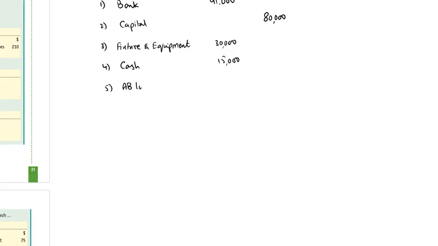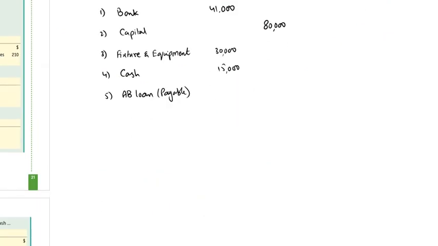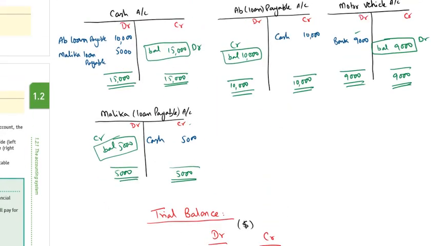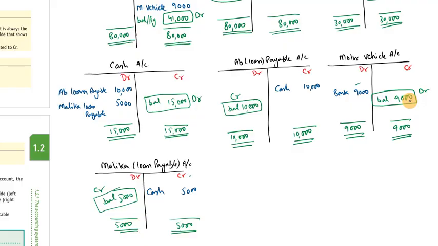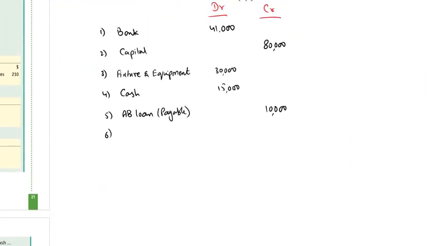AB loan payable is a liability. So a liability has a credit balance of 10,000 dollars, and on the credit side we will write 10,000. Number 6 ledger will be motor vehicle account, which has a debit balance of 9,000.